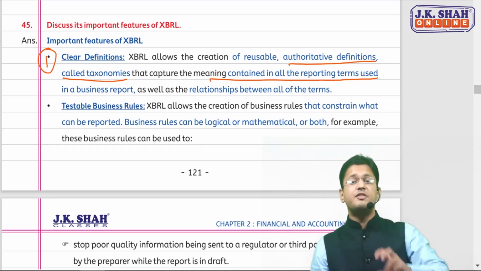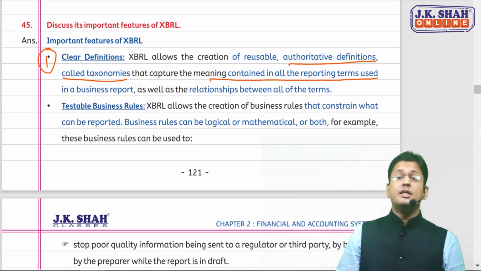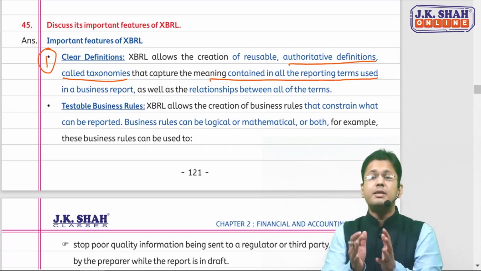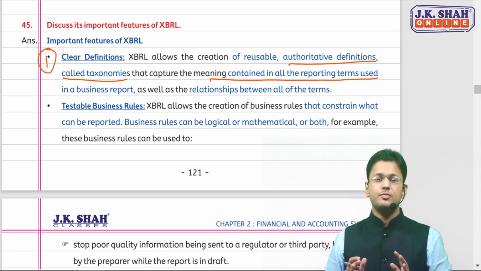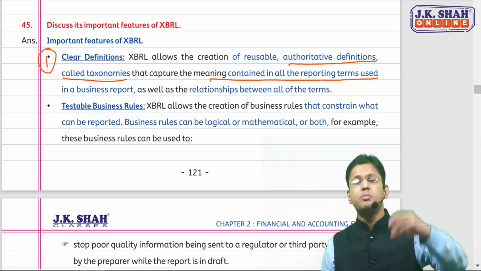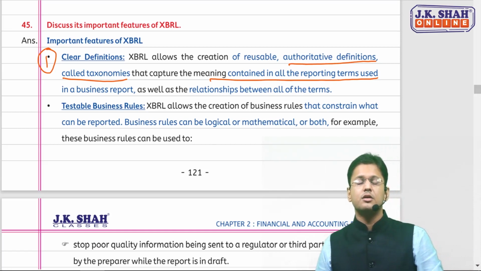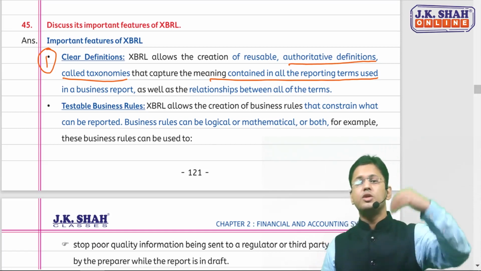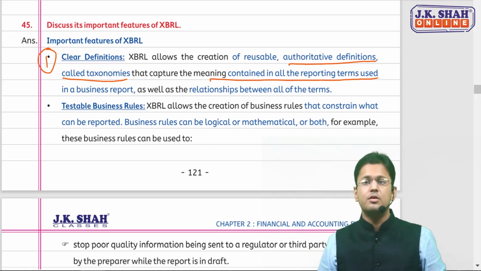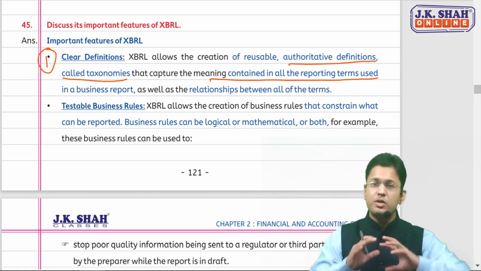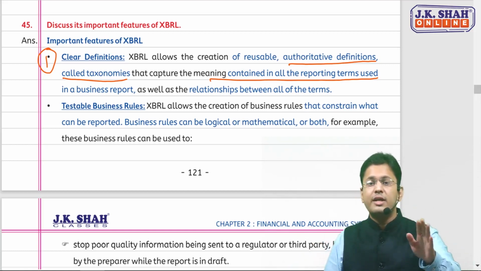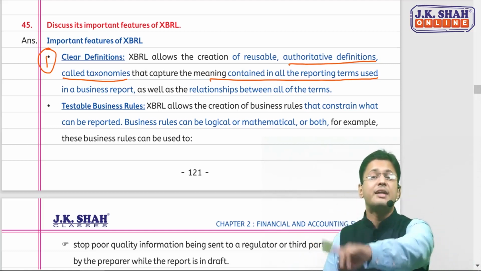The second feature of XBRL is that it allows you to create business rules. Let's suppose you don't want information to be reported to the regulator or the user till it is finalized by you. While the report is in draft, you are preparing it in XBRL format, and you don't want it published before you finalize it.